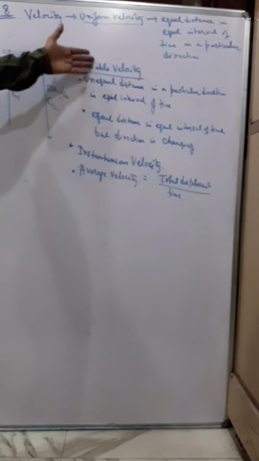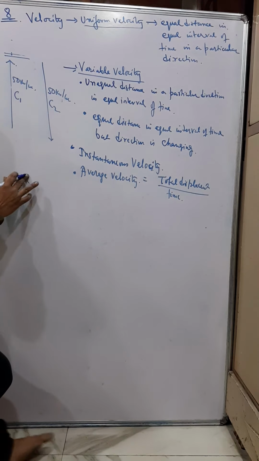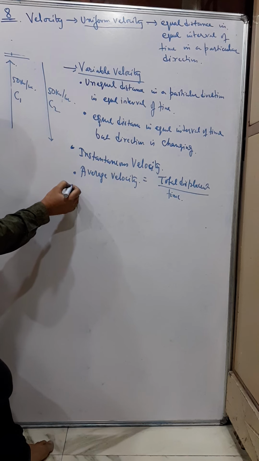So we say that in that case also the velocity is variable, right? So as I have told you, here you see the speed is constant, uniform, but velocity is variable. Understand?